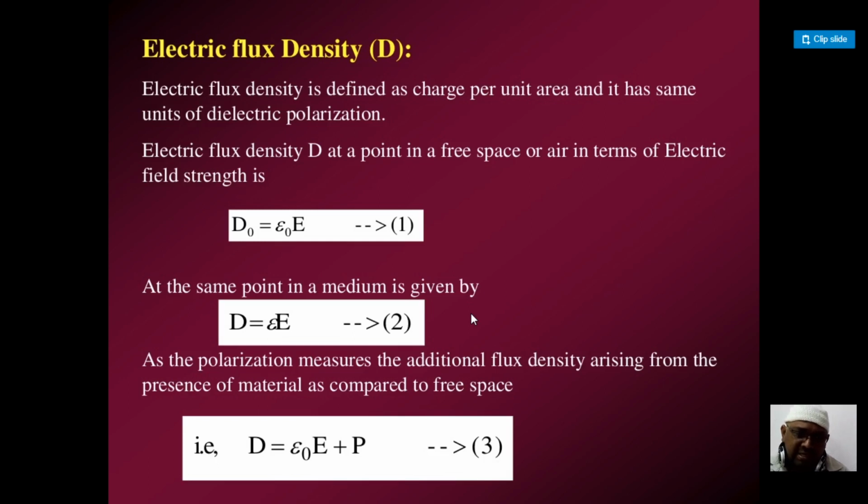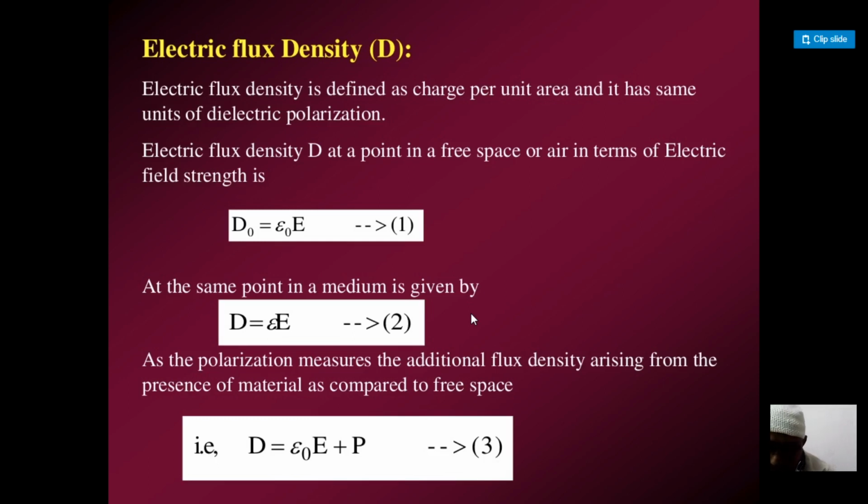The electric flux density at any point in free space, or air, in terms of electric field strength, is given mathematically by D naught is equal to epsilon naught into E. The naught signifies that it is free space, which here we consider as air. At the same point, if it is any medium other than air, D is equal to epsilon naught epsilon into E.